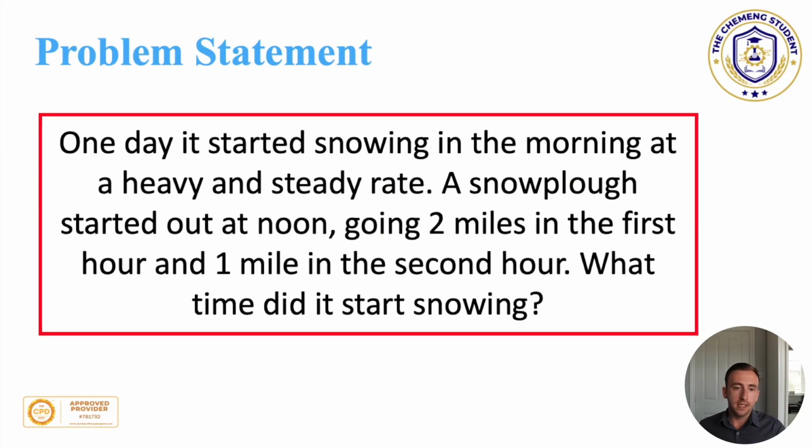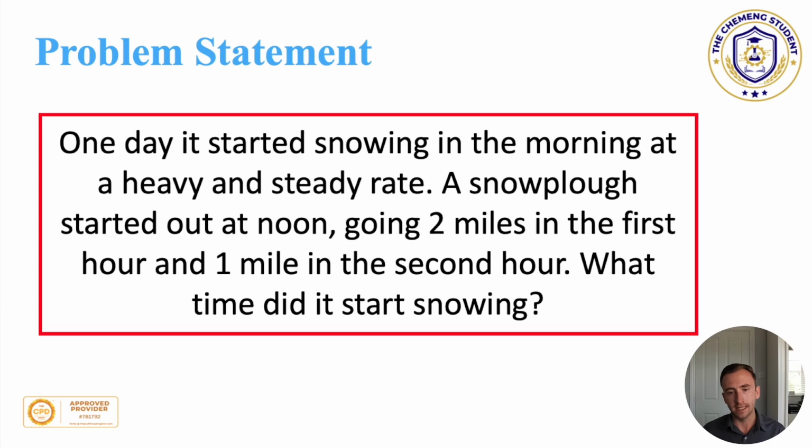The question says that one day it started snowing in the morning at a heavy and a steady rate. A snowplough started out at noon, going 2 miles in the first hour and 1 mile in the second hour. What time did it start snowing? Now, when I first read that question, I genuinely thought that it was a bit of a wind-up because there was no way I could see that this was actually going to be solvable. However, after doing a bit of digging, a bit of asking some questions here and there, I decided that it must have a solution. There must be some mathematical solution.